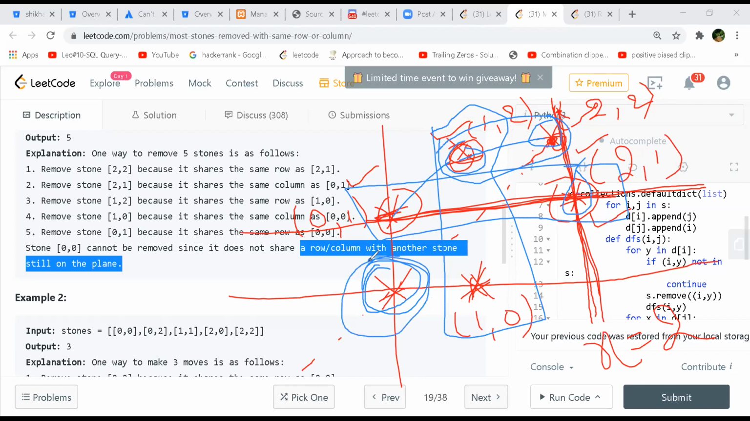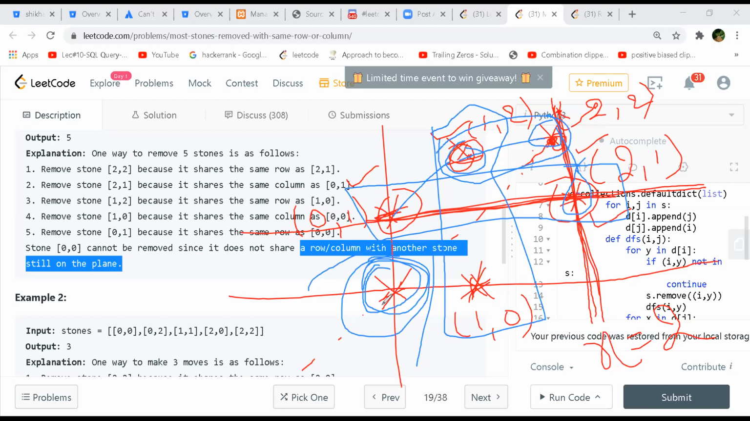This is left. This will be connected to 1, 0. 0, 1 and 1, 0 will be connected. By the time you come here, everything will be removed, so nothing will be left with him to pair with. I mean, any stone can be removed by that, right? Yes, he will take this one, and he will take this. So this will be left alone only.